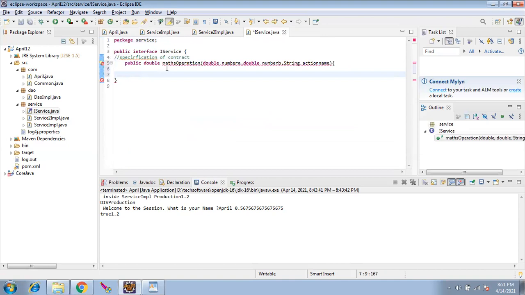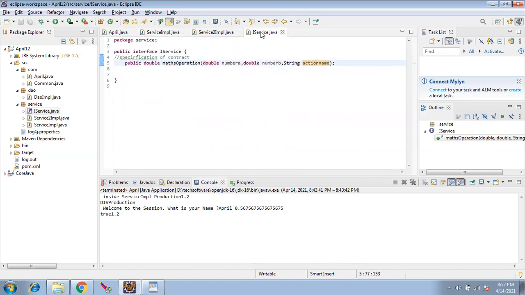We will not have a body in the interface. Of course, now Java has introduced body, but we will not go over that now. For now, what you know is this is what the contract is. In the interface, the method is public, the return type should be double, the name should be Maths operation, and you should have 1, 2, and 3 arguments. If you are in the industry, you have to follow this standard. This is what it is telling. So he is the contractor now.